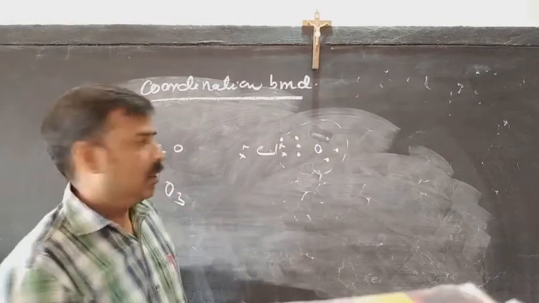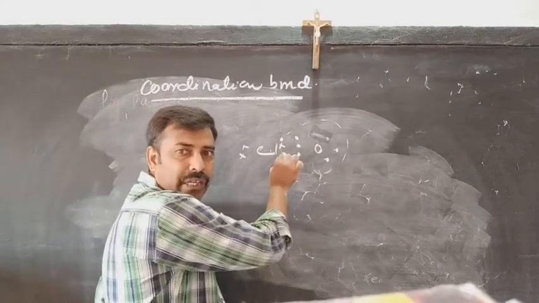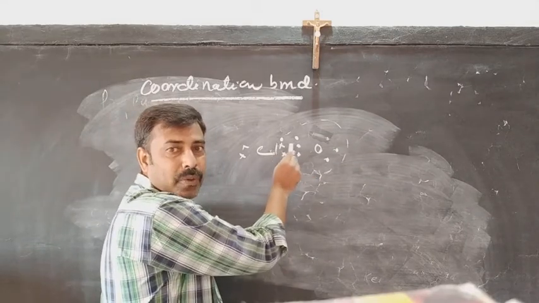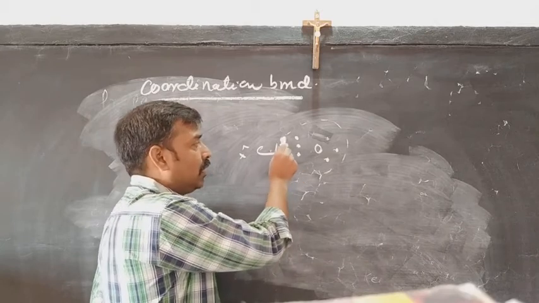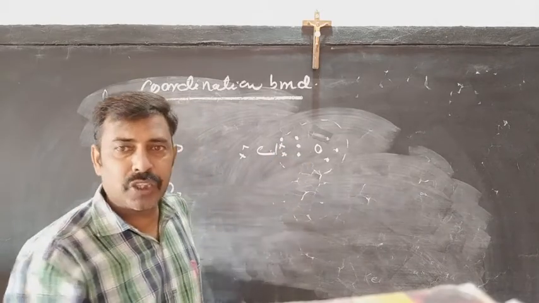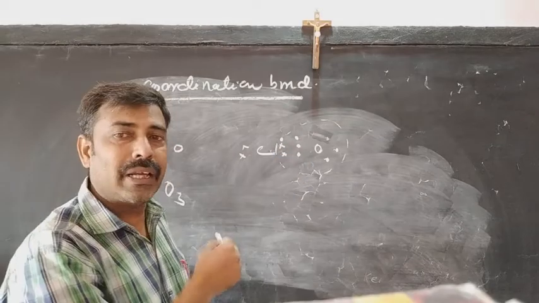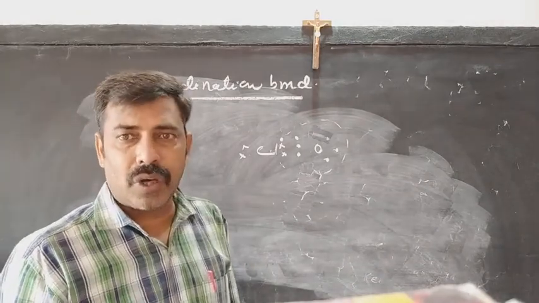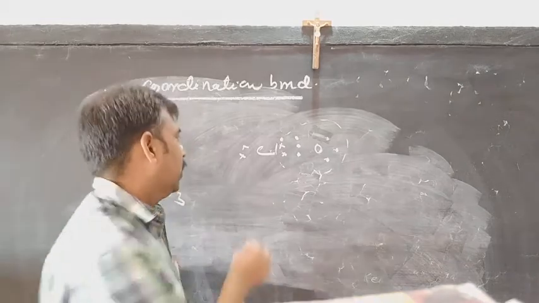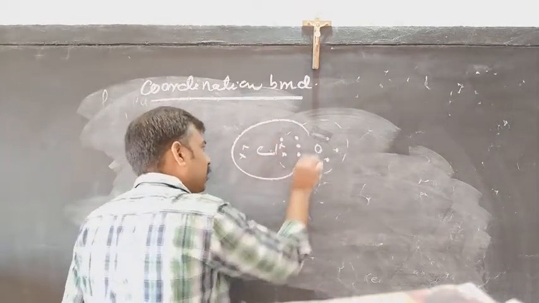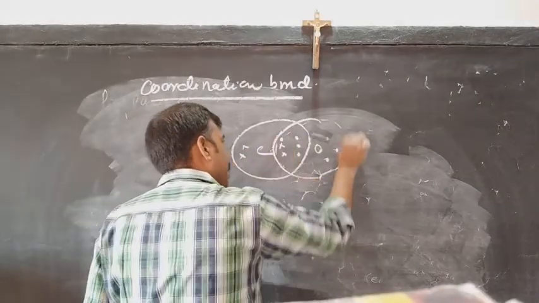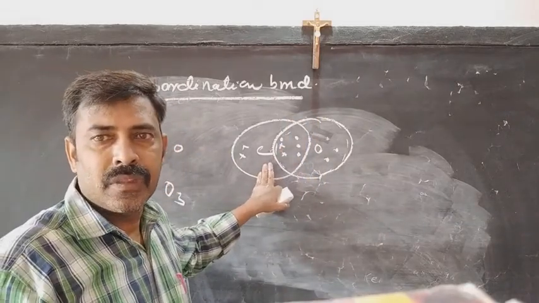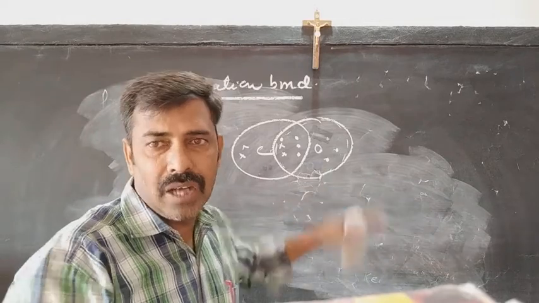You can see the first pair contains 1 electron from carbon and 1 from oxygen. The next pair contains 1 electron from carbon and 1 from oxygen. But in the last pair, both electrons are from the oxygen. We show the electrons of oxygen with dots and the electrons of carbon with crosses. In this way, you can see that the octet of carbon is completed, as well as the octet of oxygen.